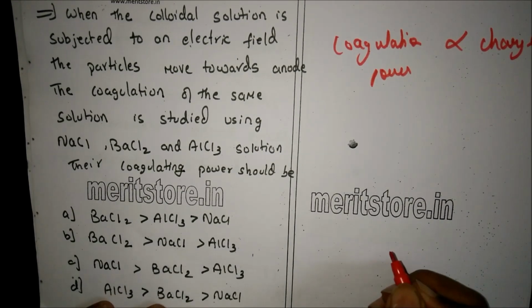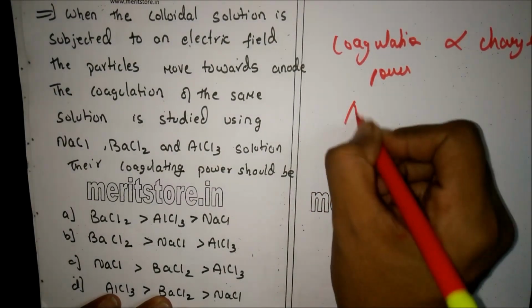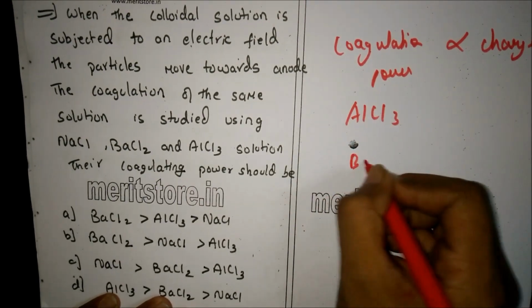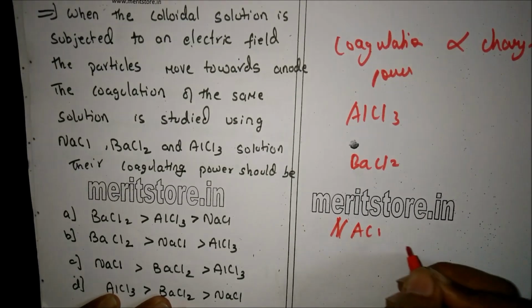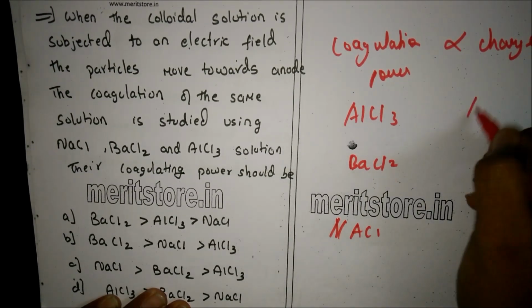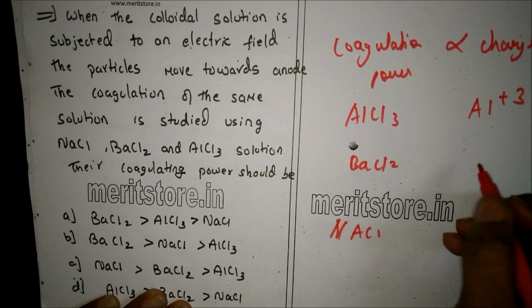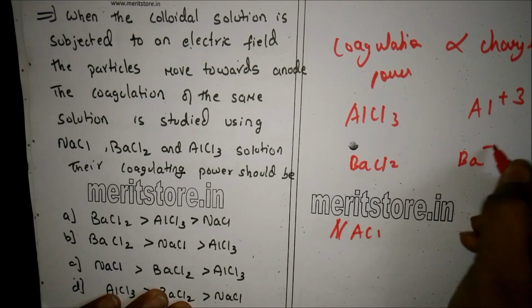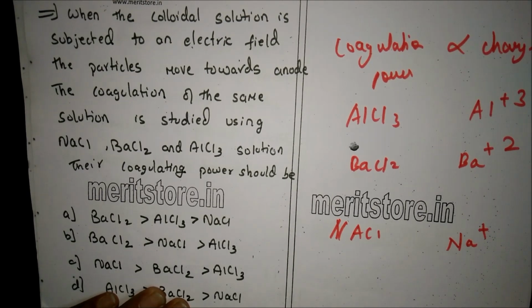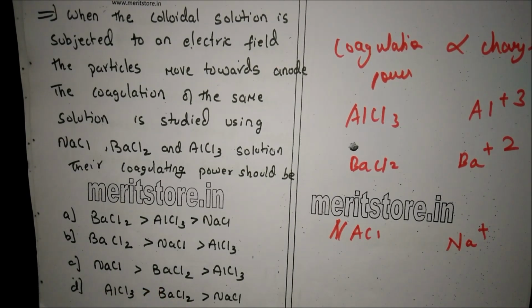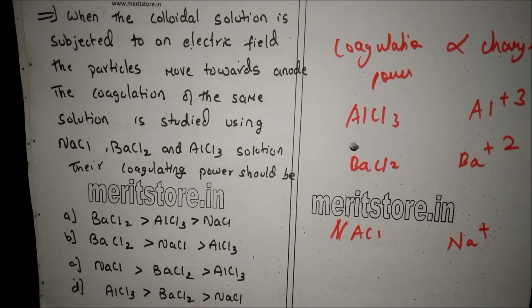Now, the three electrolytes given are AlCl3, BaCl2, and NaCl. The charge on the cations is: Al is plus 3, Ba has a plus 2 charge, and Na has a plus 1 charge. Therefore, the correct order will be AlCl3 is more than BaCl2 is more than NaCl, which is option D. Therefore, the correct answer is option D.